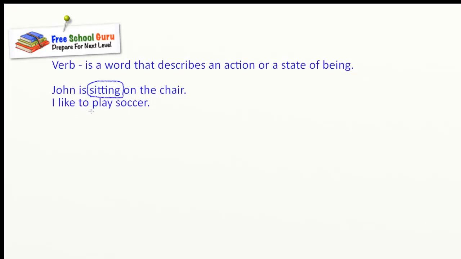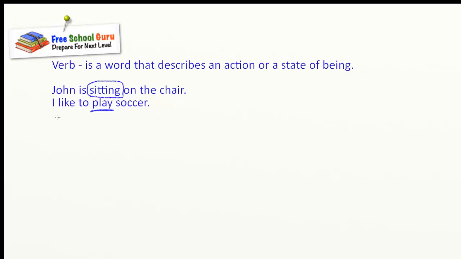I like to play soccer. So the word play denotes an action or a state of being. Okay, so that becomes your verb. Now what is important for us to understand is the object. There's a concept in verbs which is called the object of a verb.